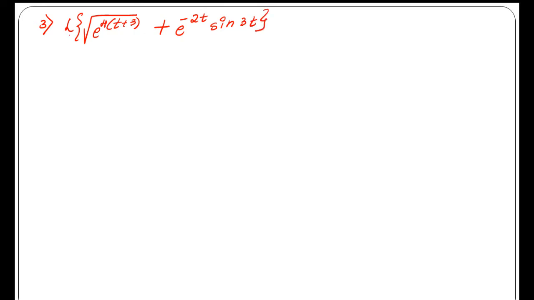Let's split the term, I mean, apply the Laplace transform for both the terms. The square root means the power of the term, so (e to the power 4t plus 3) to the power 1 by 2, plus the Laplace transform of e power minus 2t sin 3t.